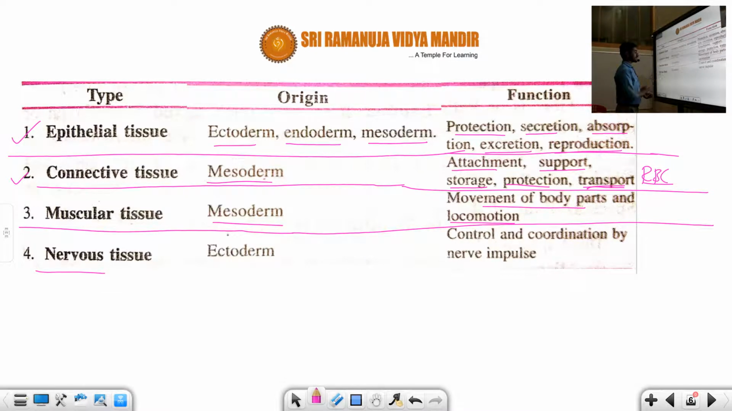And last but not least, nervous tissue. It originates from the ectoderm, and it is responsible for control and coordination by nerve impulses. Generally, one nerve makes an association with another nerve. Electrical impulses are passed from one neuron to another neuron. That electrical type of impulse is nothing but a nerve impulse. Once nerve impulses are transmitted from one neuron to another, information is carried out. Hopefully we will discuss this in detail in further classes. I hope you understand this tabular form, and let us see the next.